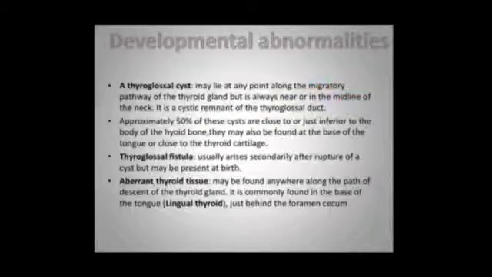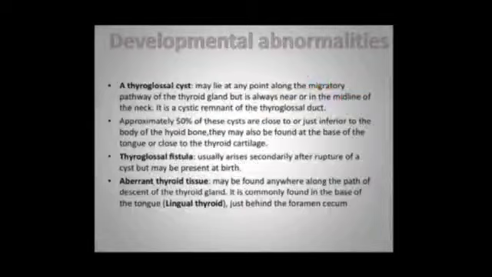Developmental abnormalities. A thyroglossal cyst may lie at any point along the migratory pathway of thyroid gland, but it is always near or in the midline of the neck. It is a cystic remnant of the thyroglossal duct. Approximately 50% of the cysts are close or just inferior to the body of hyoid bone. They may also be found at the base of tongue or close to thyroid cartilage. What is thyroglossal fistula? It usually arises secondarily from rupture of the cyst but may be present at birth.